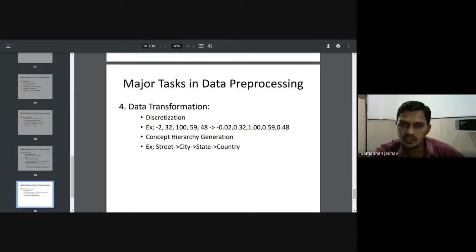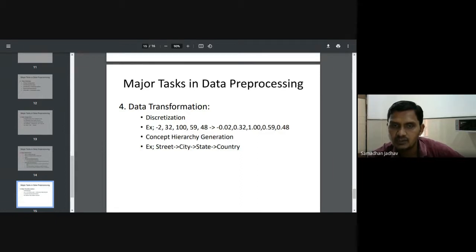So suppose for the temperature column, the values are -2, 32, or maybe 100, and that is in Fahrenheit, not in degrees Celsius. So 59, 48, and these values actually have a huge range. So if I want to transform these values into a smaller range, between 0 to 1, I can do that by transformation.